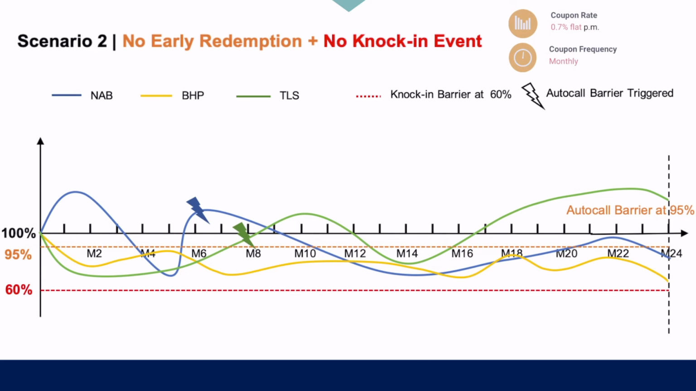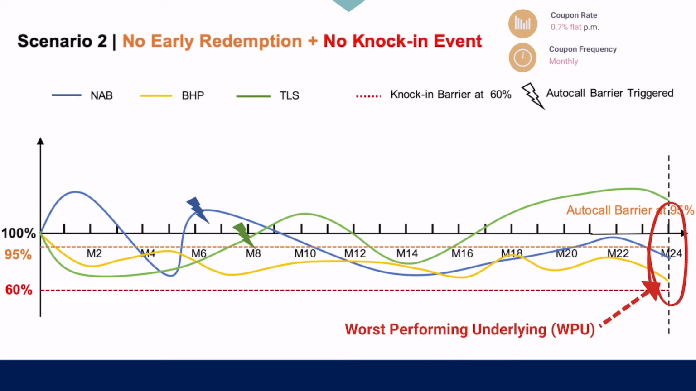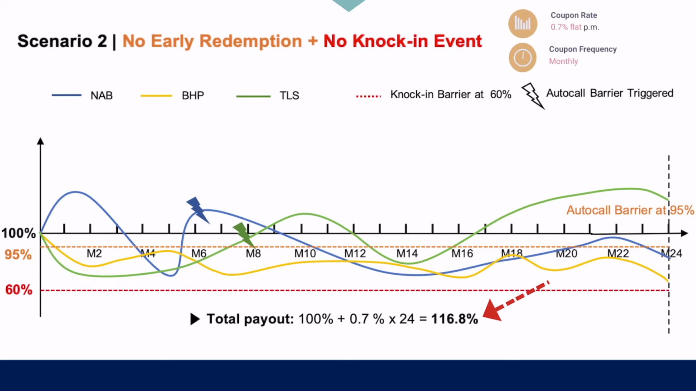Given that there is no early redemption because only 2 stocks are above their auto-call level, at maturity, all the 3 underlyings, including all the previously memorized ones, will be assessed against the knock-in level. At the end of the investment term, if the price of the worst performing underlying among the basket of securities is above the knock-in level, that is 60% in this case, investors will receive 100% original principal plus all the 24 monthly coupons.